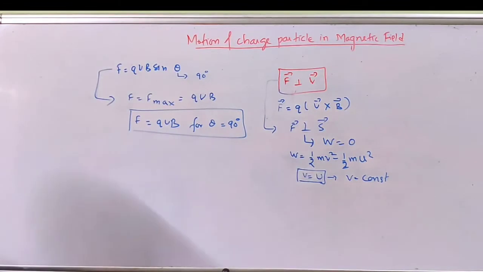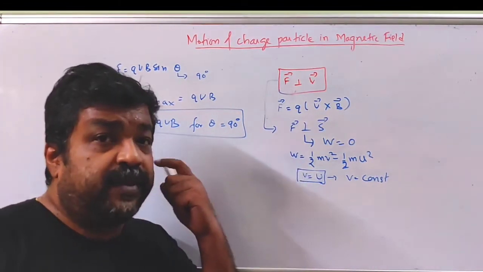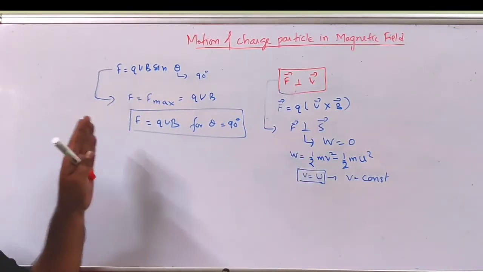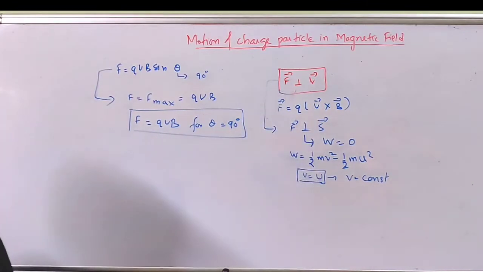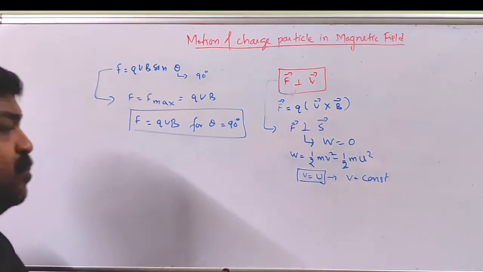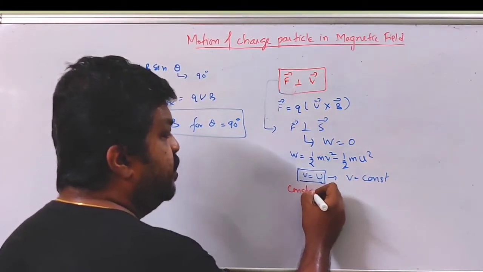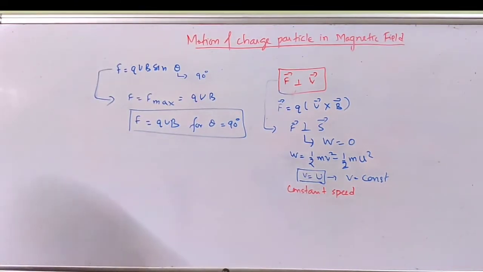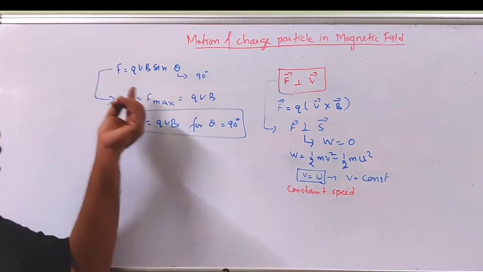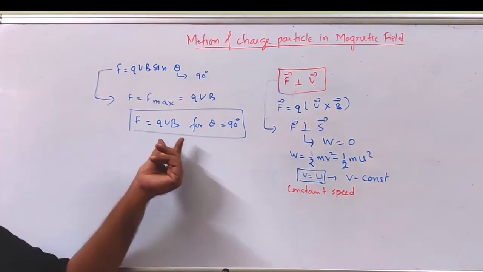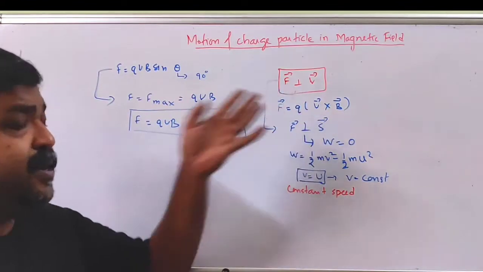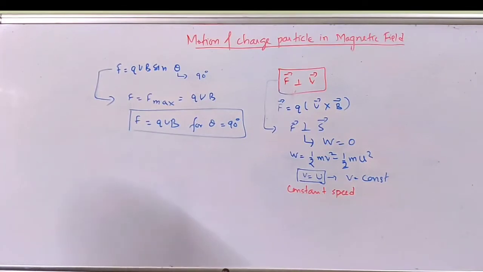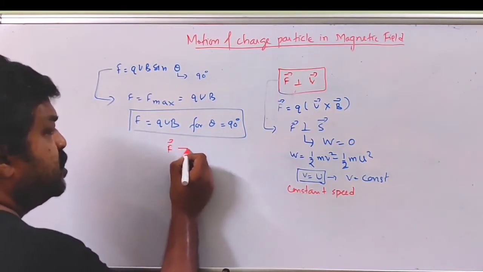What is v? v is in the expression for kinetic energy, half mv square. v is not velocity, v is speed. So that means speed is constant. So a charged particle moving under the influence of magnetic Lorentz force will move with constant speed. Now we have understood this concept that if theta is equal to 90 degree, this is the magnitude of the force, and the charged particle will move with constant speed. But then see, we have seen here that force is not equal to 0.